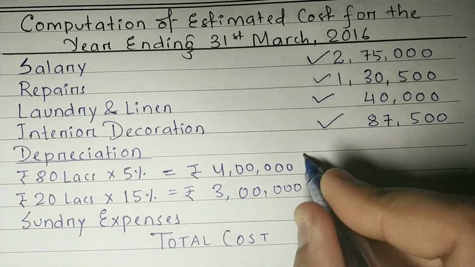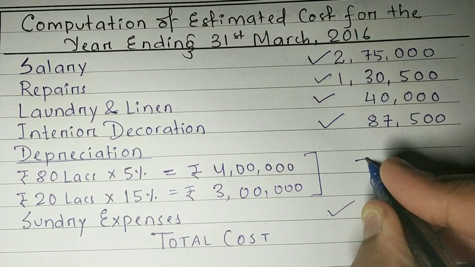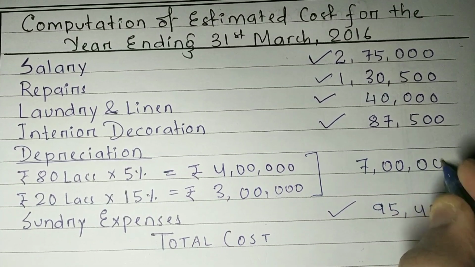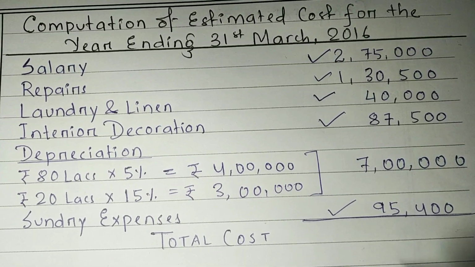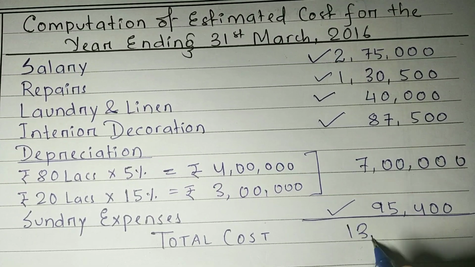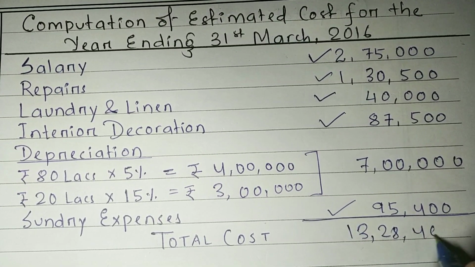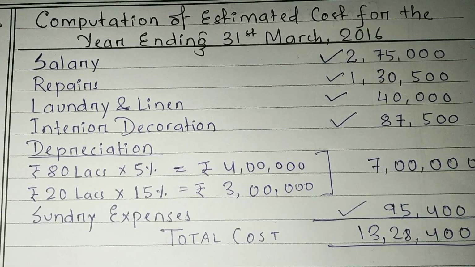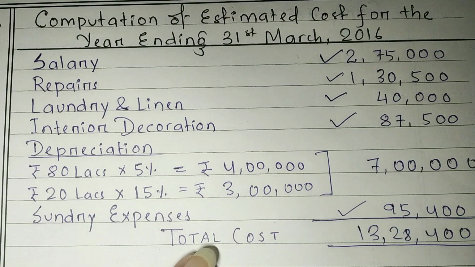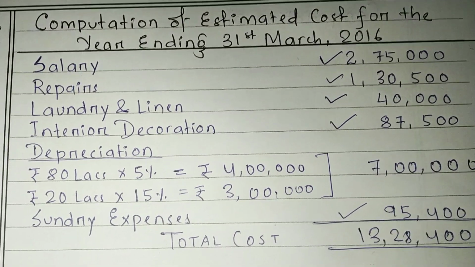So the total of depreciation will be how much? 7 lakhs rupees, right? Now add all of these numbers and the total will be 13 lakhs 28,400. So whatever information is given to you, you calculated the total cost on that basis.